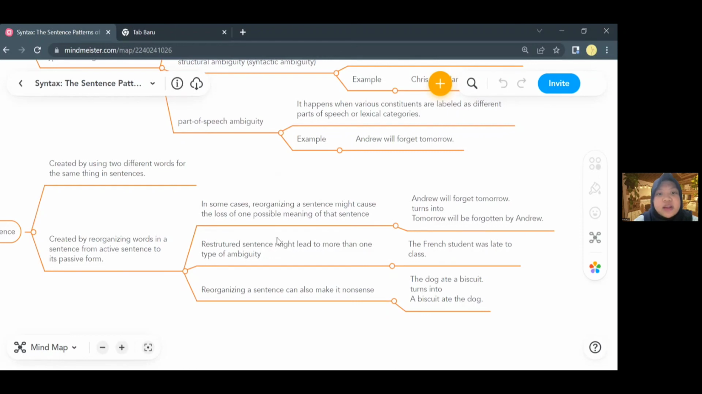On the other hand, it might also lead to more than one meaning. To show you what I mean, take the sentence "the French student was late to class." French can be interpreted as the language French, but also a name for French people. Besides, it can also make the sentence nonsense. For example, "a dog ate a biscuit" will become "a biscuit ate a dog." So it will lose its sense.